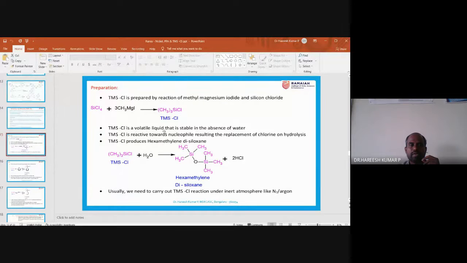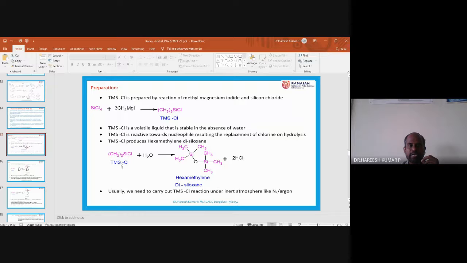TMS chloride is a volatile liquid that is stable in the absence of air. What it means is that TMS chloride is a liquid, but you should not keep the bottle open. The knob should be airtight. You should not expose TMS chloride to the atmosphere, because the atmosphere contains moisture. That moisture can be captured by TMS chloride, and TMS chloride will be destroyed. How will it be destroyed? Here I am giving.